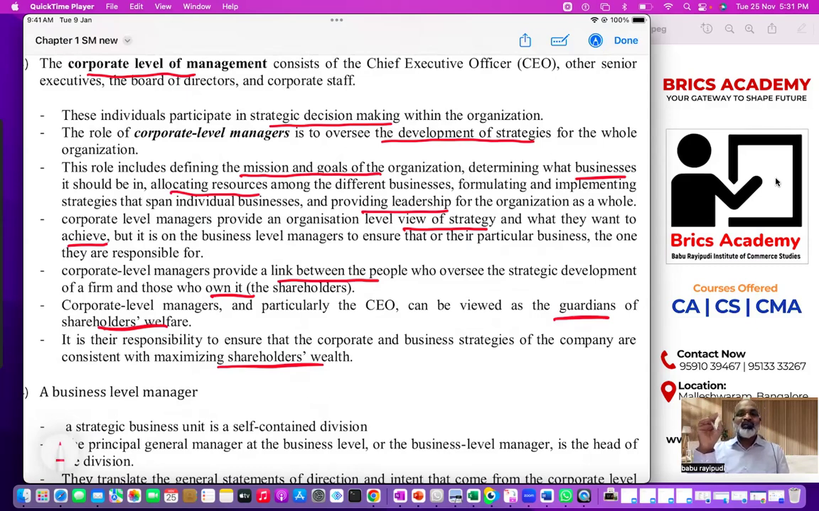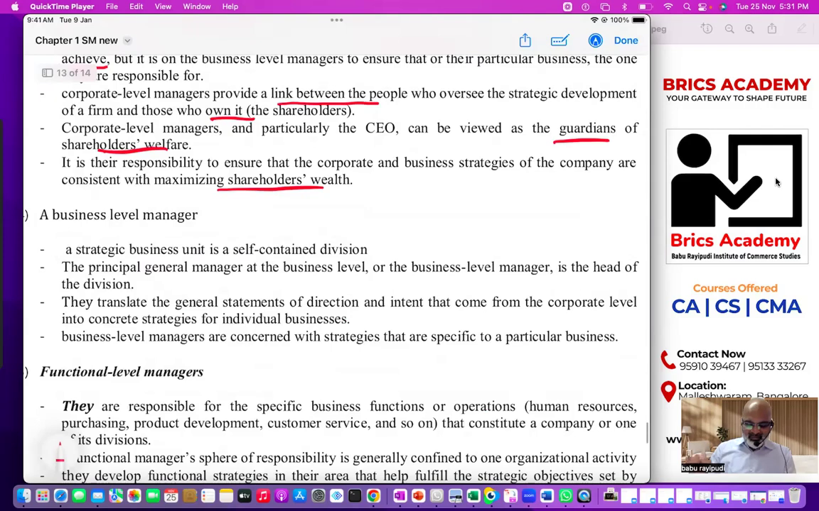Understood now? If anything happens in the company, they are responsible to explain to whom? Shareholders. They are responsible to explain to whom? Shareholders. Understood? Next one, you see, business level manager.